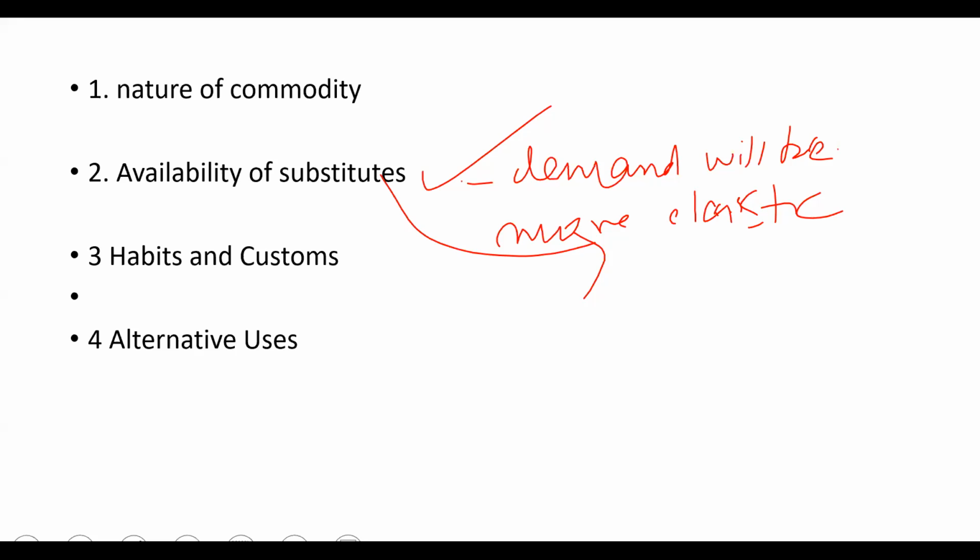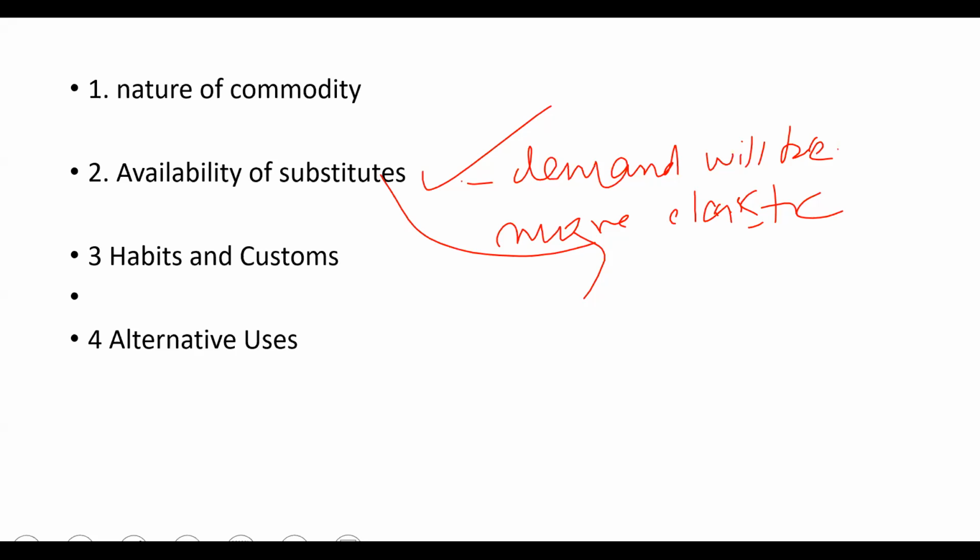I told you, if I do not get Pepsi, there are so many other chances are available with me. I can try for Coke, I can try for Mirinda, any other brand which is available. So the more substitute are available, demand will be more elastic. Substitute ही नहीं है, then the demand will be inelastic.